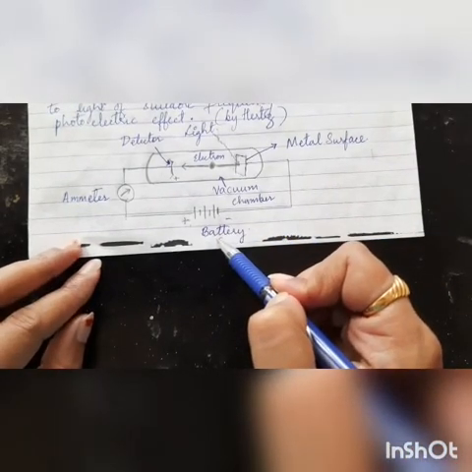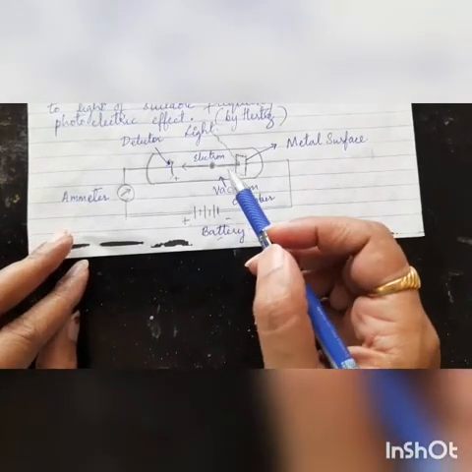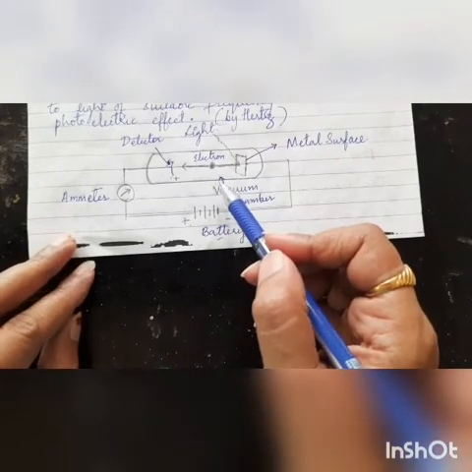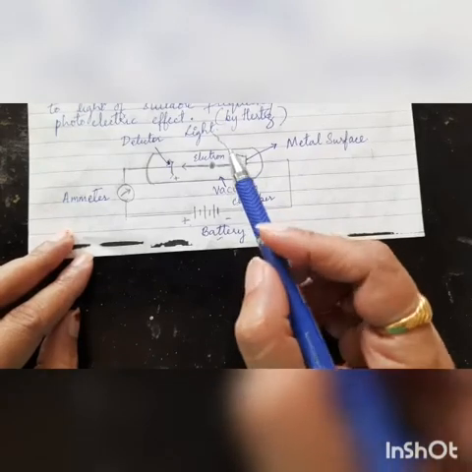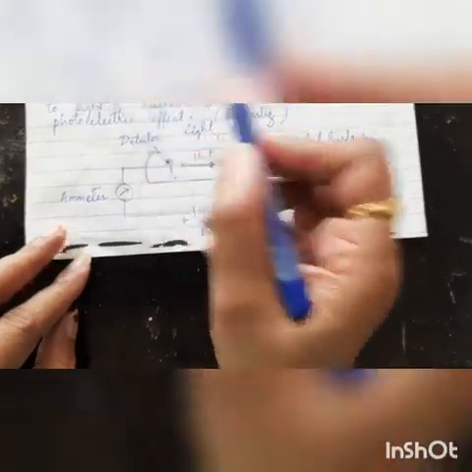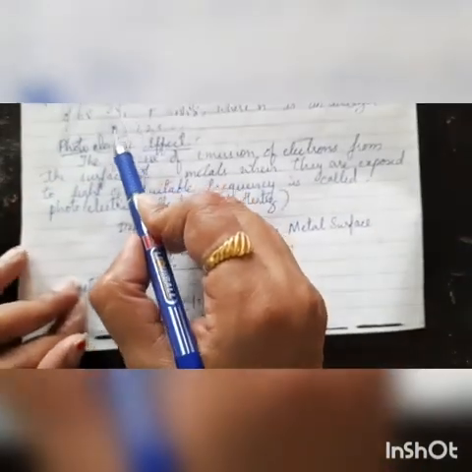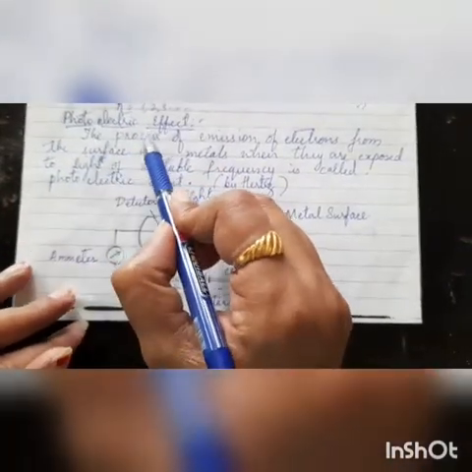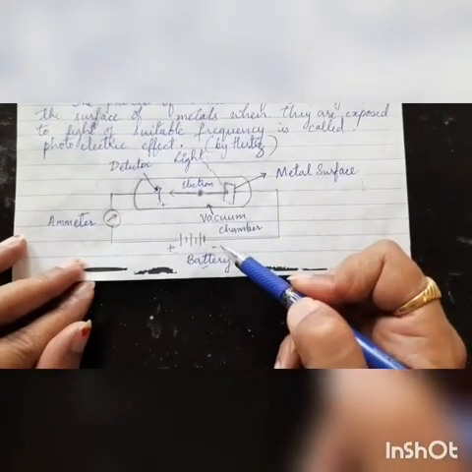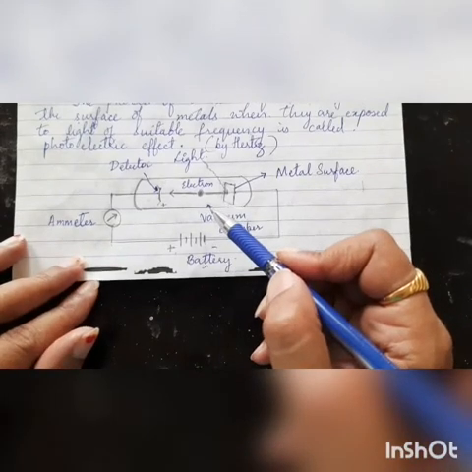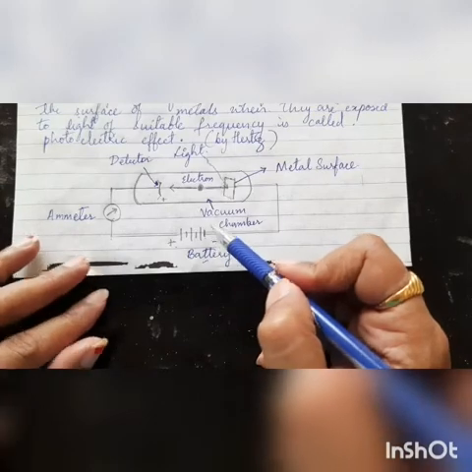Now, photoelectric effect: the word photo means light. The light falls on the metal surface, and this gives an electric charge. So that is the photoelectric effect. From the light we get the electric effect. How do we get this? As you know, electricity is described in terms of movement of charged particles like electrons.